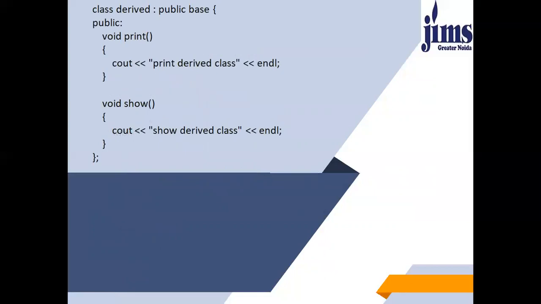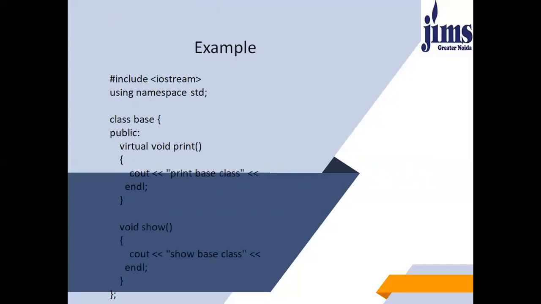I have then made a derived class and I have inherited base class by using the public access specifier. Under this derived class, I have again defined and declared two functions under the public access specifier by the name print and show. So now you may see that both the base class and derived class have two functions with the same name, print and show.